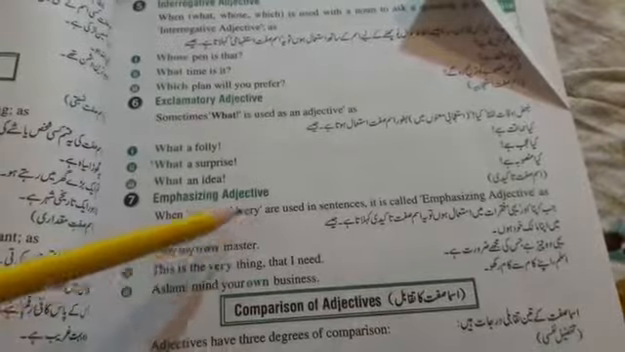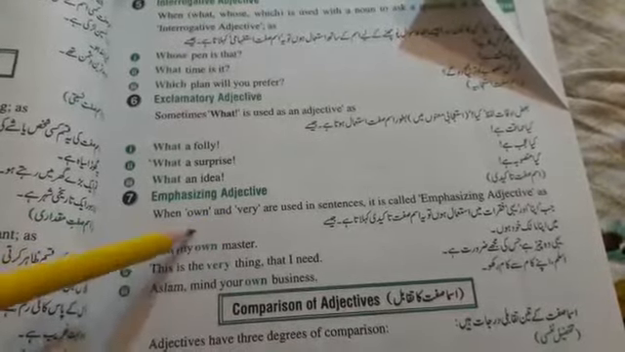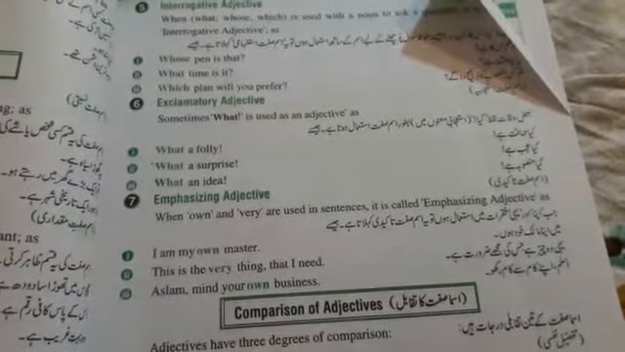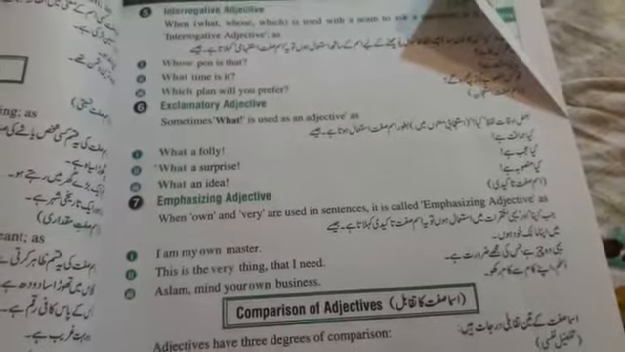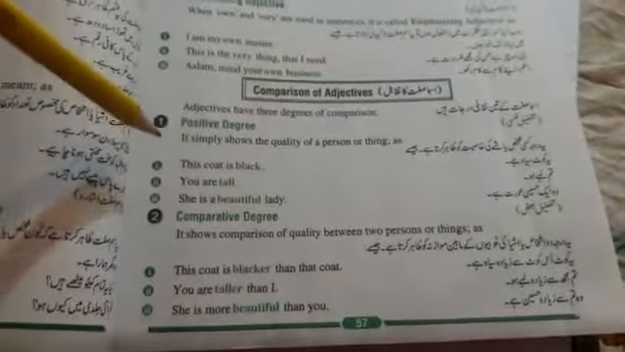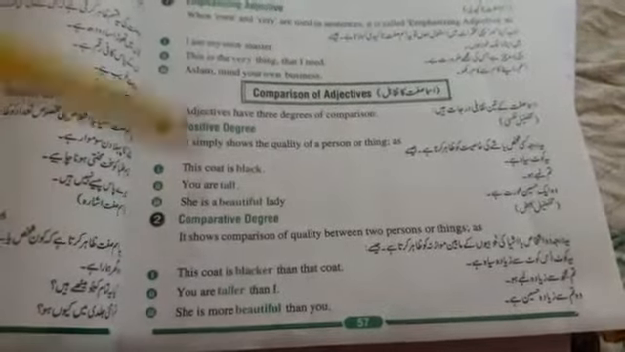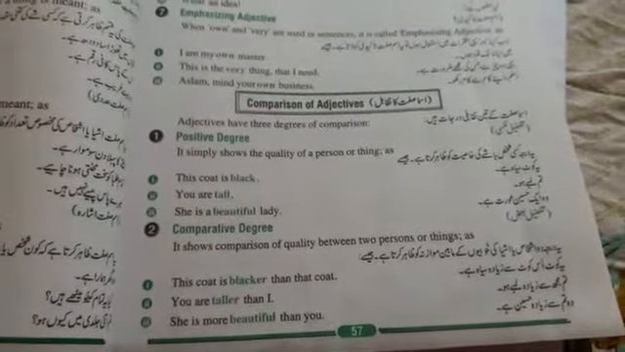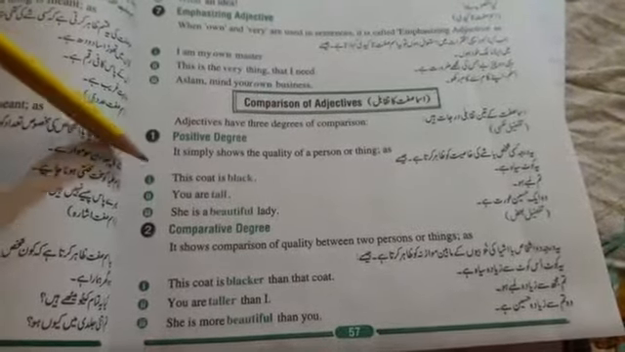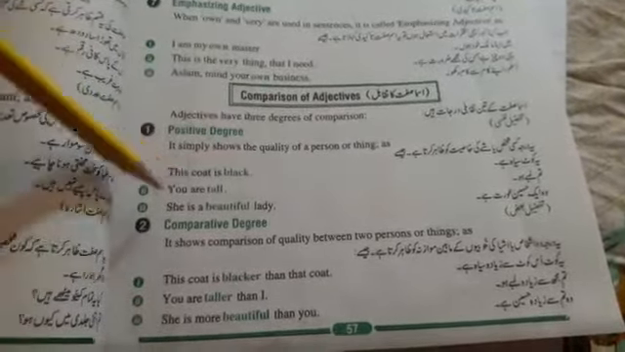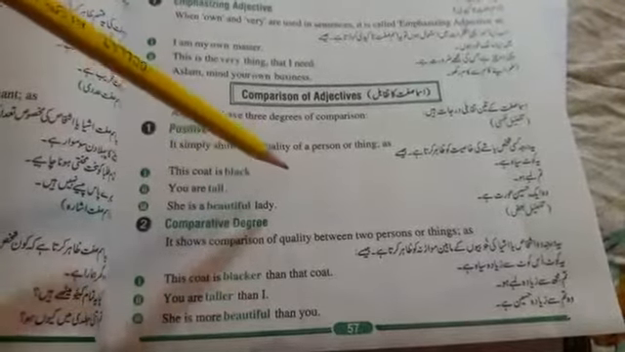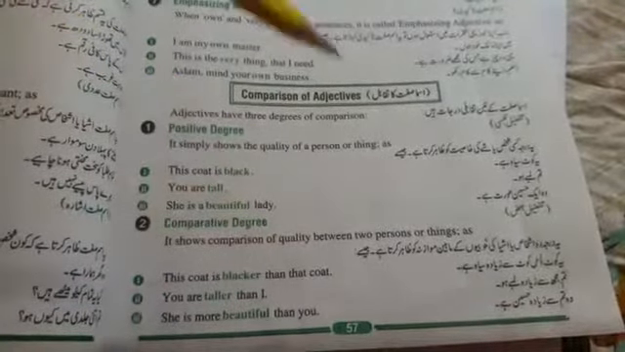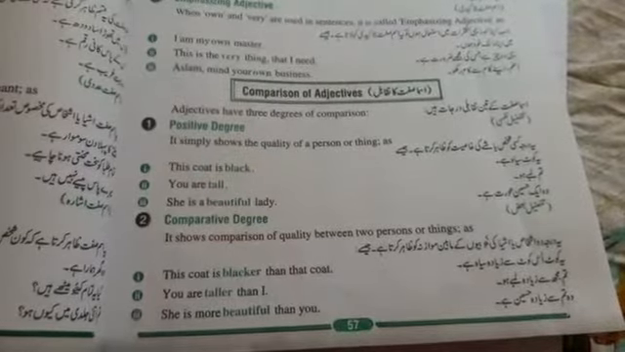So own and very, this kind of words we use, that is called an emphasizing adjective. Now we have the comparison of the adjective. We have 3 degrees. I have told you already. Positive degree, that is the simple degree that shows the adjective, like this coat is black. Okay, comparative: when we compare two things, or more than two things, that is called comparative.